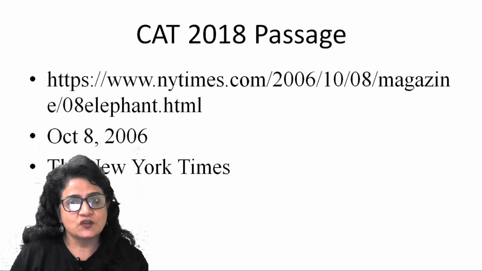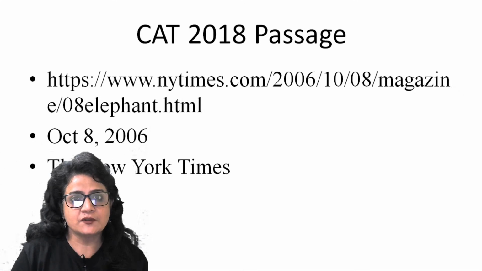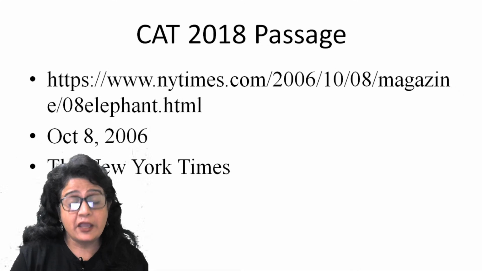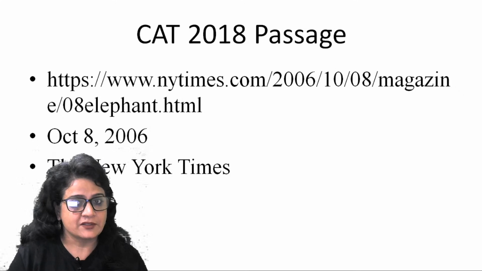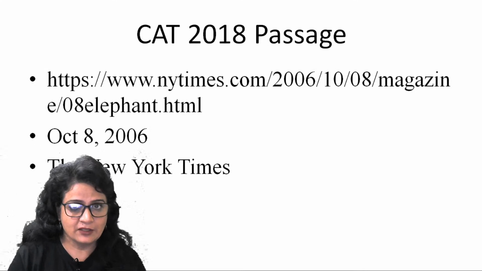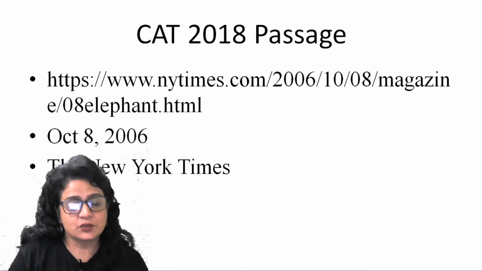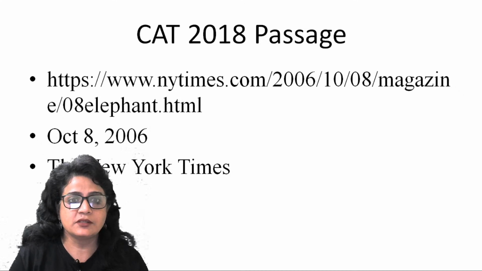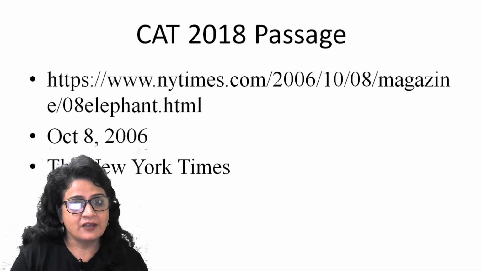So which sources are referred to by examiners to set the papers of CAT? As we have seen, a couple of international newspapers have come out as the strong source for these passages. The examiners have relied heavily on these international newspapers, the Guardian, the New York Times, the Atlantic. This passage was also taken from one of the articles published in 2006 in the New York Times.